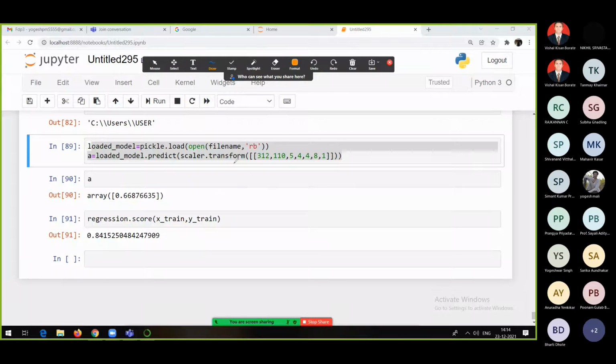So the values which we are passing here are the GRE score, the TOEFL score, then the university rating, then the statement of purpose, then the letter of recommendation, then the CGPA, and whether research was done or not. If you remember, those who were present yesterday, these are the input columns we had in the last session.